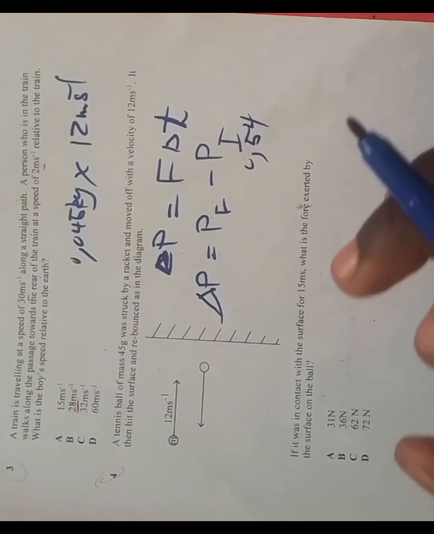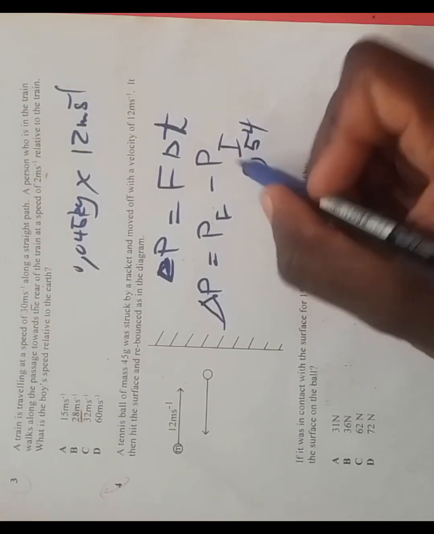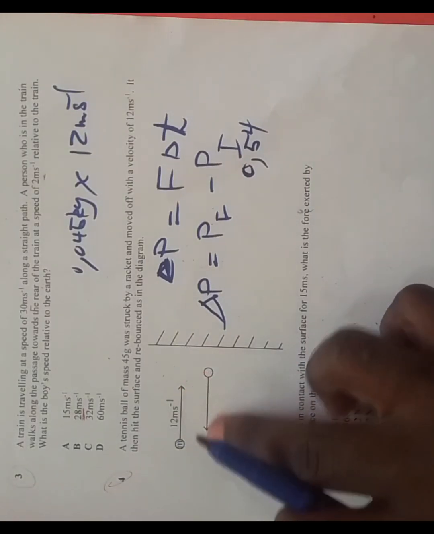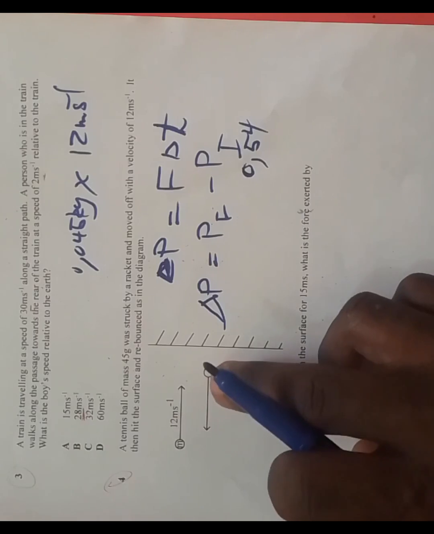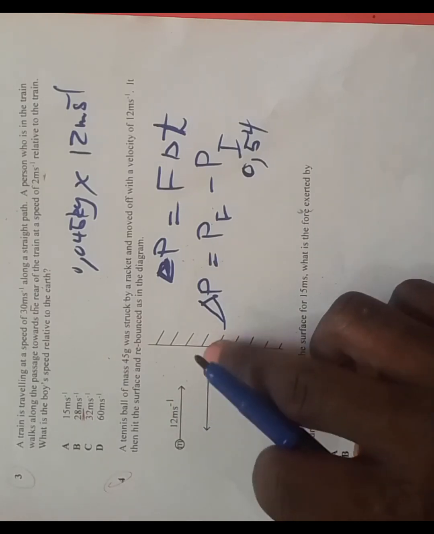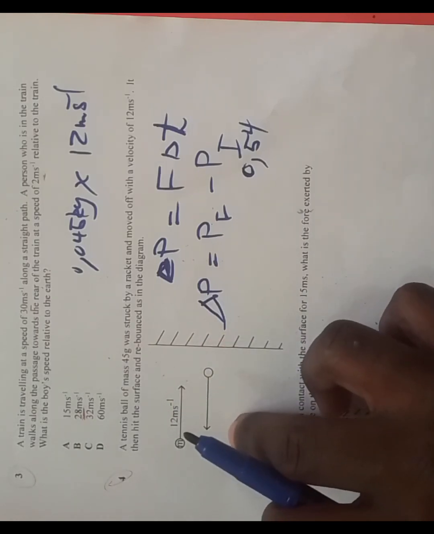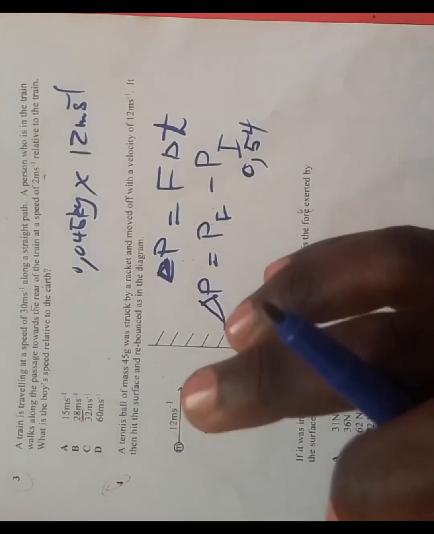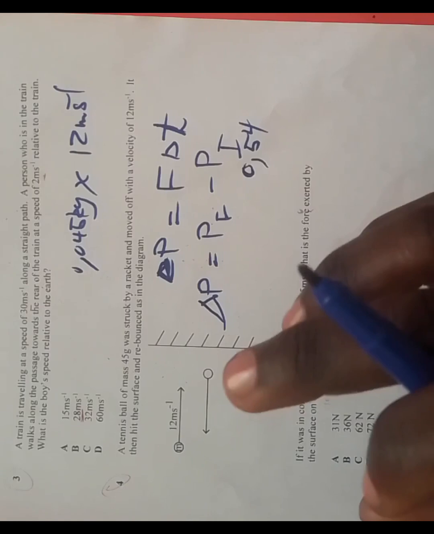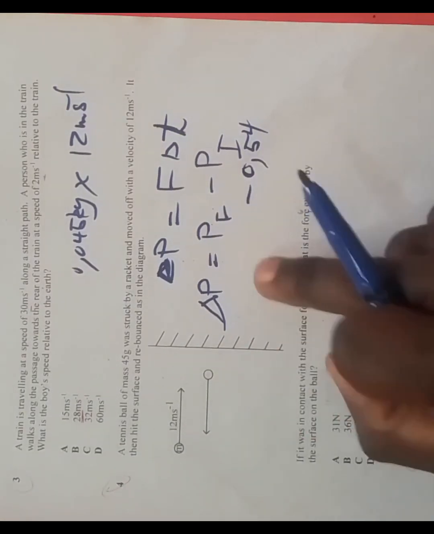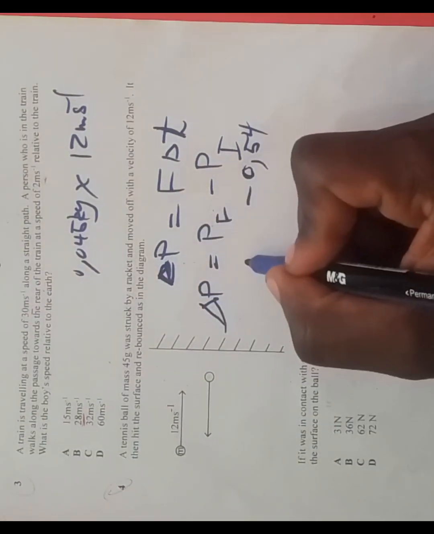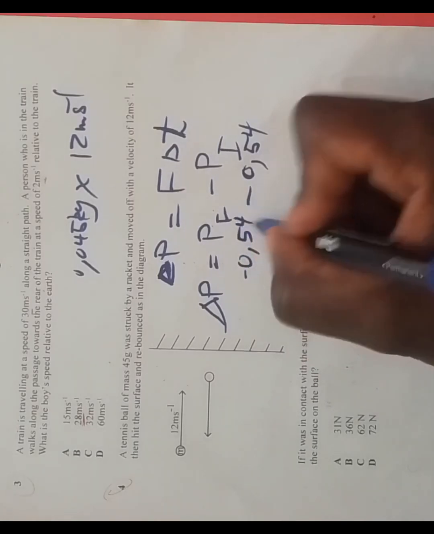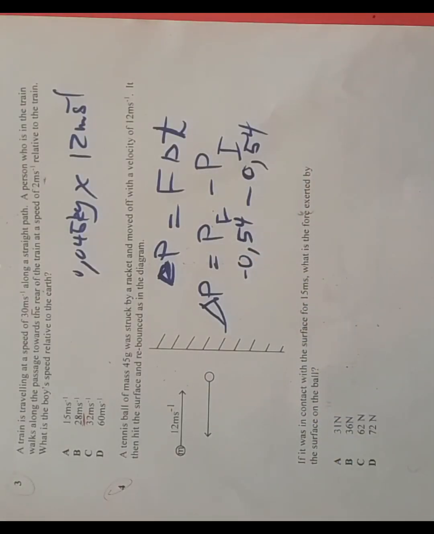That's the initial momentum. So I want you to get something here. We've said that this is the positive direction and this is the negative direction. Assuming that this ball rebounds with the same speed, it's going to rebound with the same momentum but in the opposite direction. So the final momentum is going to be equal to negative 0.54 again. Are you seeing this?